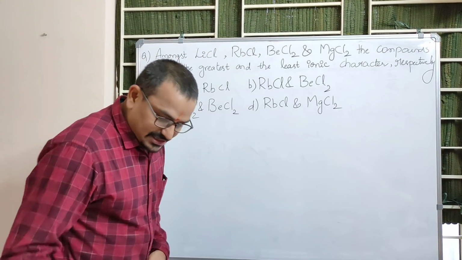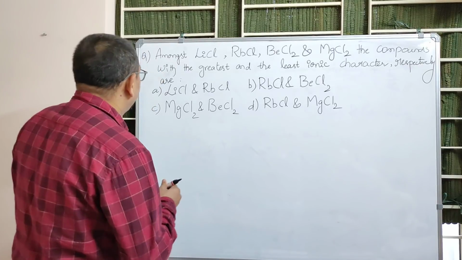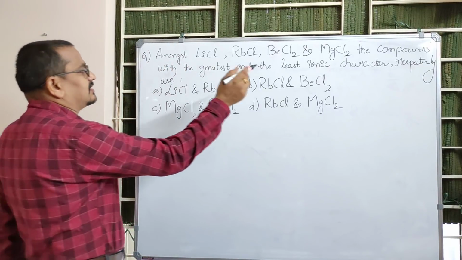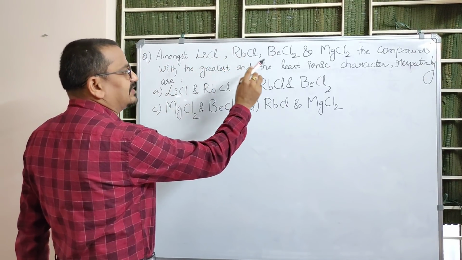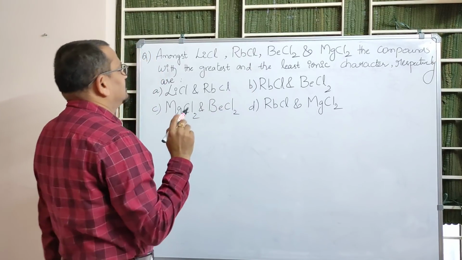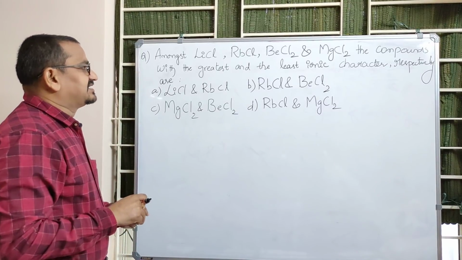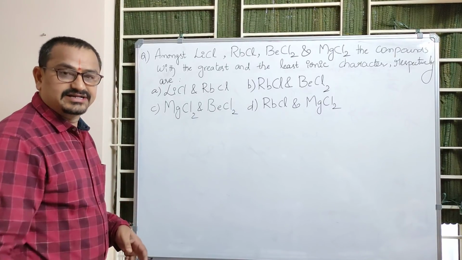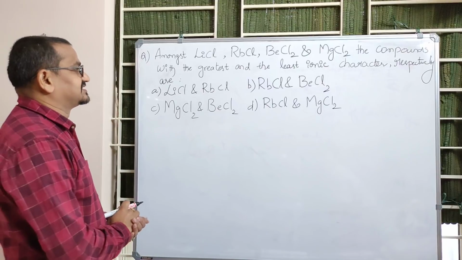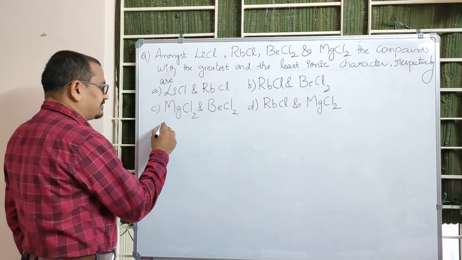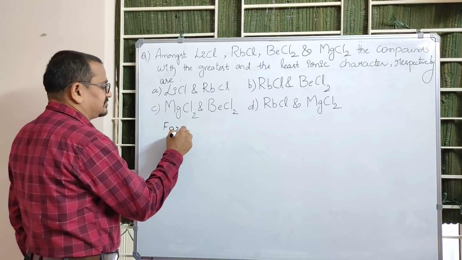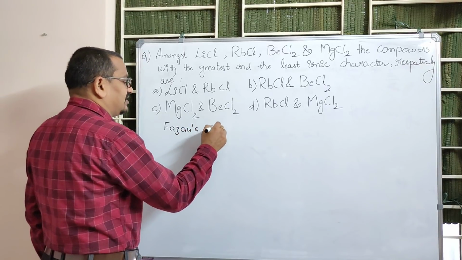This is our next question. Among the given compounds, lithium chloride, rubidium chloride, beryllium chloride and magnesium chloride, the compounds with the greatest and least ionic character respectively are... greatest ionic character, that's the point we have to notice first. Actually, this is a question based on Fajan's rules. Fajan's rules we have studied.